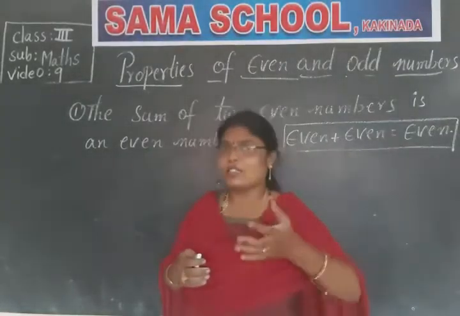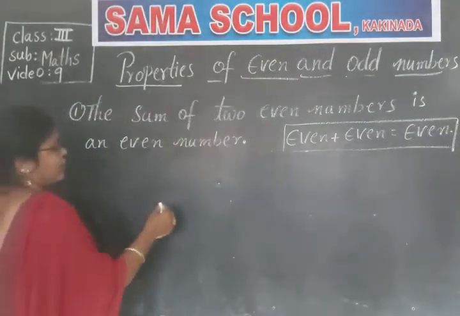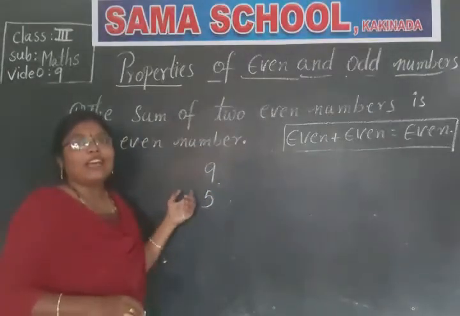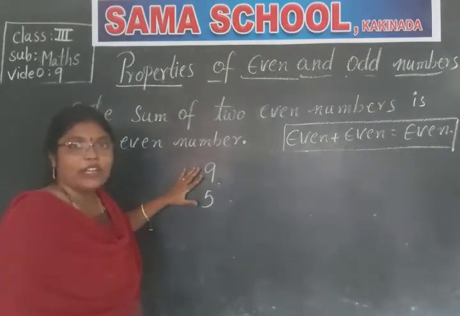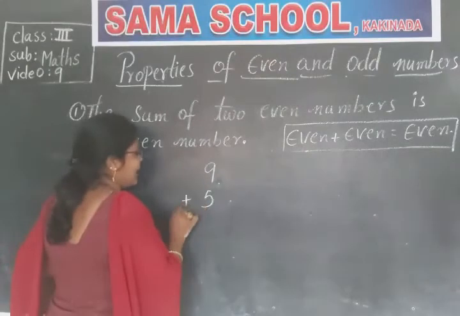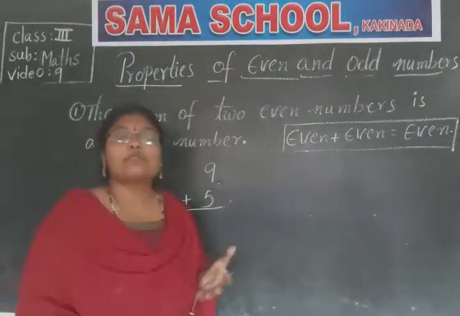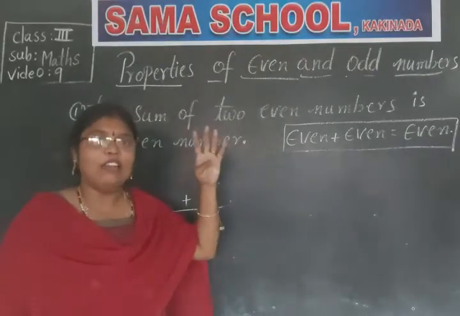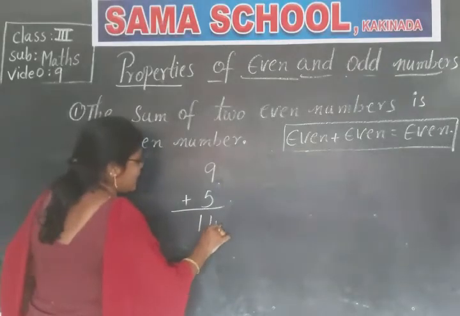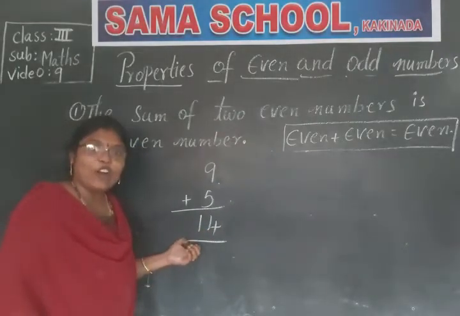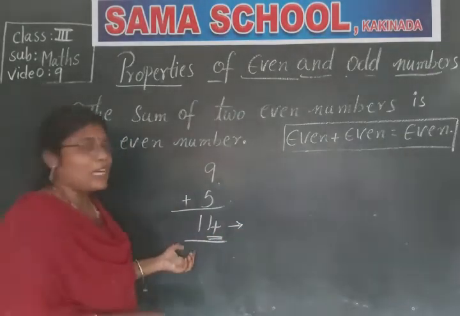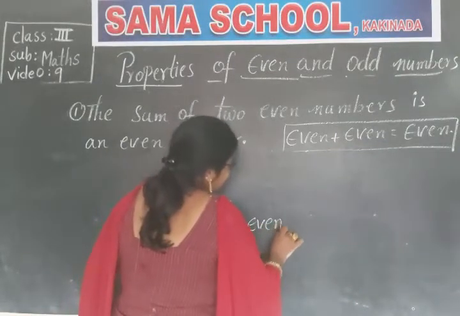Take some numbers. See, if you take 9 and 5. What are 9 and 5, children? 9 is an odd number and 5 is also an odd number. Come on, add these two. What is 9 plus 5? 9, after that 10, 11, 12, 13, 14. So, what is 14, children? Is it odd or even? 4. So, it is also an even number.